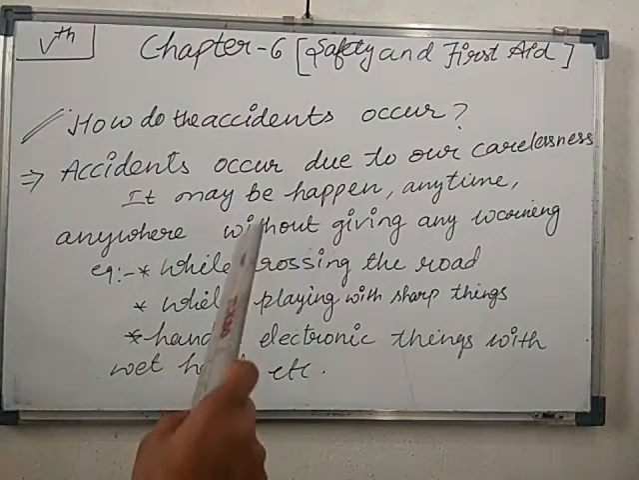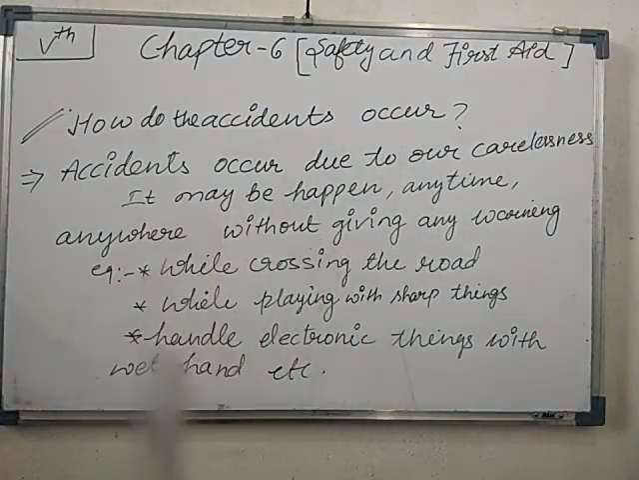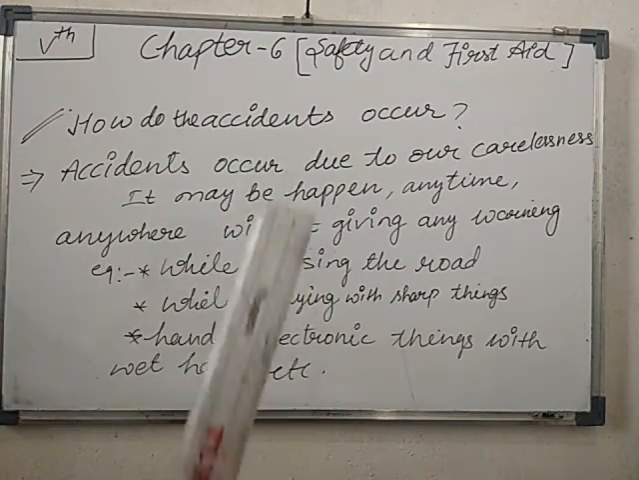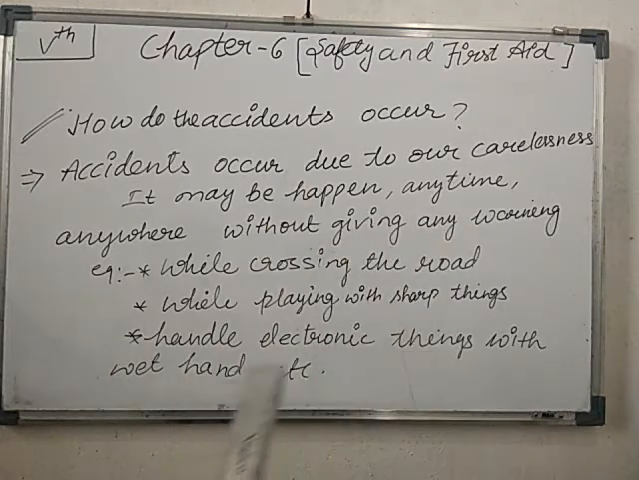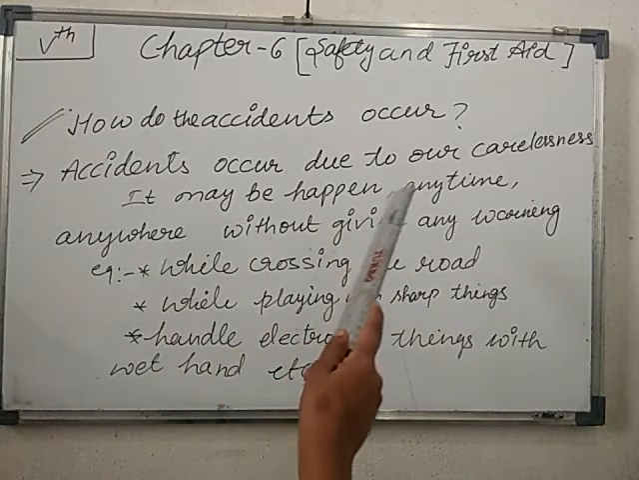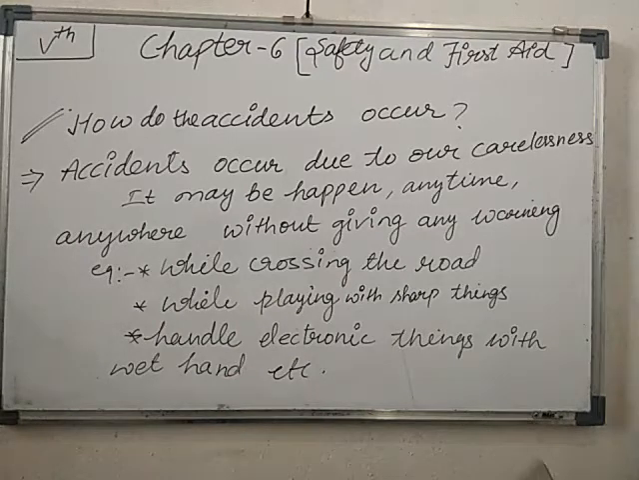As you know, accidents always occur due to our carelessness, due to our negligence. If we care about everything, then there will be very few chances of being in an accident. It may happen anytime, anywhere, without giving any warning. Suppose, for example, while crossing the road an accident may occur, and during this accident some fractures may happen. Sometimes an accident causes death also.